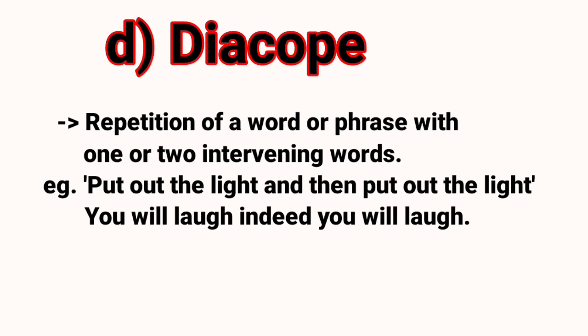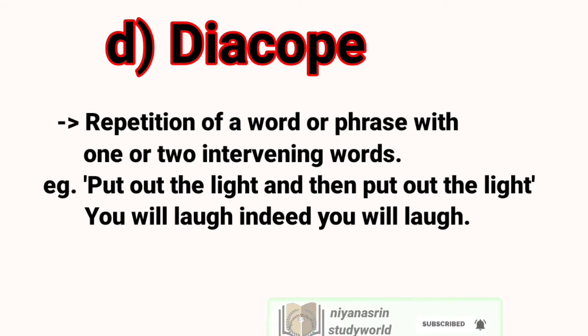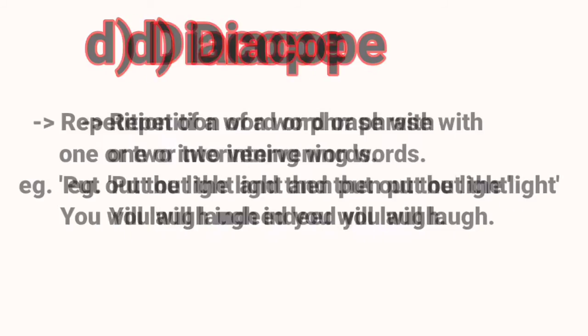Diacope. It is a word or phrase repeated with a small number of intervening words. For example, put out the light and then put out the light. Here, the phrase put out the light is repeated with the intervening words and then. You will laugh, indeed, you will laugh. Here, the phrase you will laugh is repeated with the intervening word indeed.